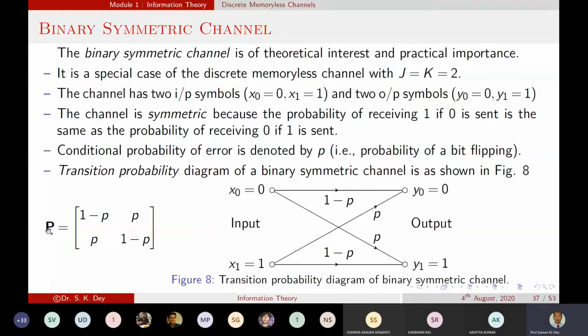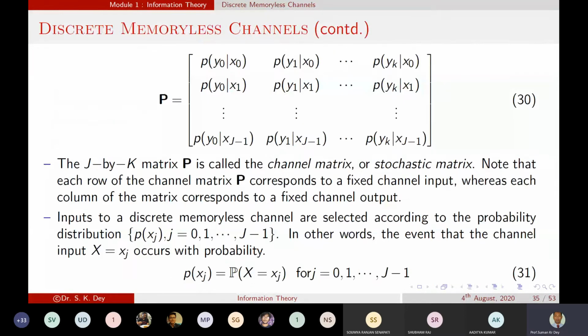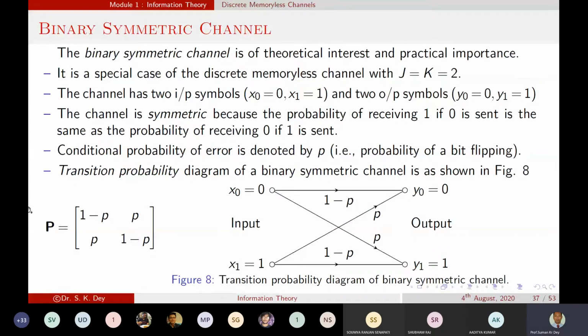And so what should be the P matrix? The transition matrix, P matrix, channel matrix. The channel matrix can be written like this: P equal to [1 minus p, p; p, 1 minus p]. So if we plot it in a figure, the diagram for the binary symmetric channel will look like this. Now see, normally 0 is represented by x0 and 1 is represented by x1.